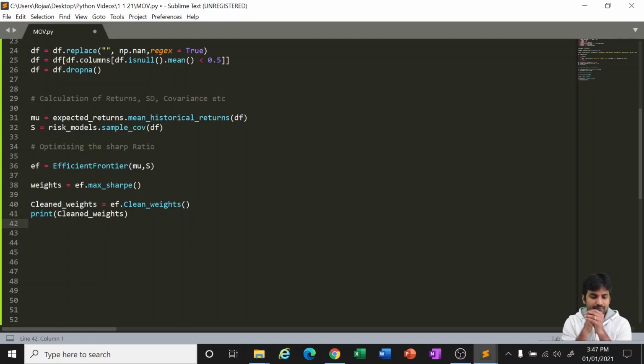Okay, now we have asked the Python to calculate the efficient frontier, which we have seen, like the x-axis is on the risk and the y-axis will be the return. So it is now calculating the x-axis and y-axis, and it will create the efficient frontier, the graph. Then the weights.